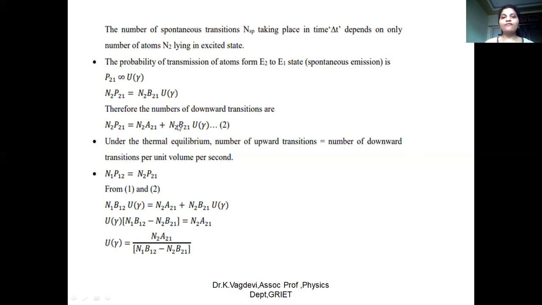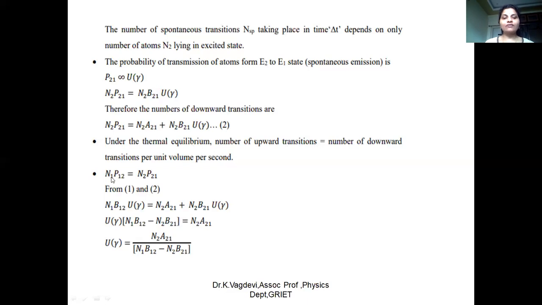Therefore, the number of downward transitions from 2 to 1, N2P21, is equal to N2A21, which is spontaneous emission, plus N2B21 U nu, which is stimulated emission. So downward transitions are the sum of the spontaneous as well as the stimulated emission. Under thermal equilibrium, the number of upward transitions is equal to the number of downward transitions. So that's why we are indicating the stimulated absorption is equal to spontaneous emission plus stimulated emission.